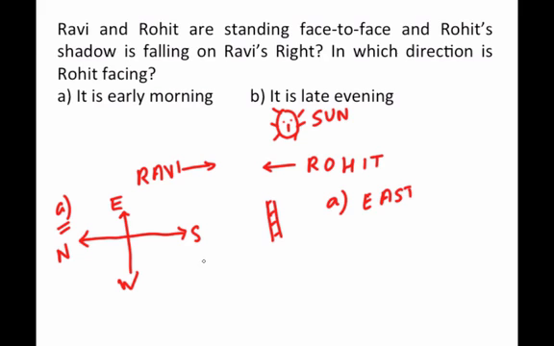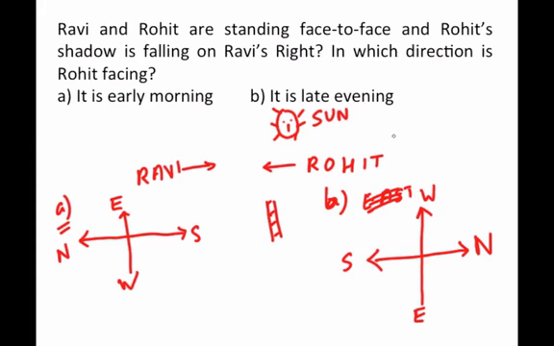On the other hand, if it was evening, what would have happened? Let me make this as the diagram for the evening. If this was the diagram for the evening, then this is how your basic direction would look like. Sun will be in the west. This would be east and these two. So this will be south and this will be north.